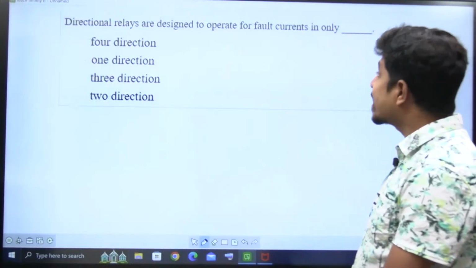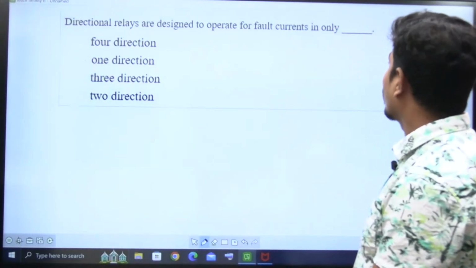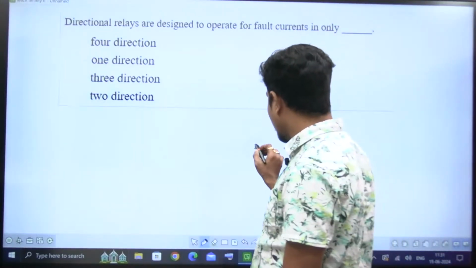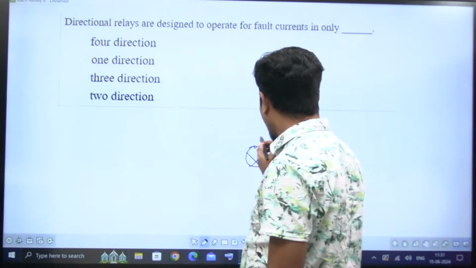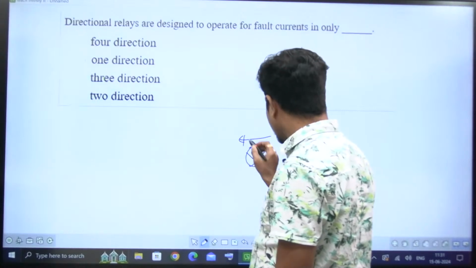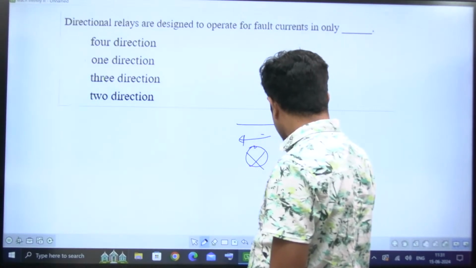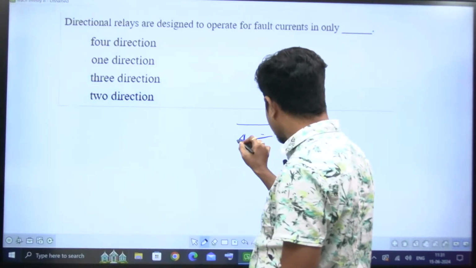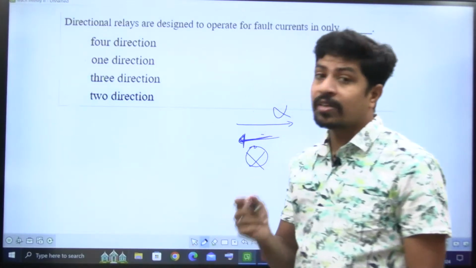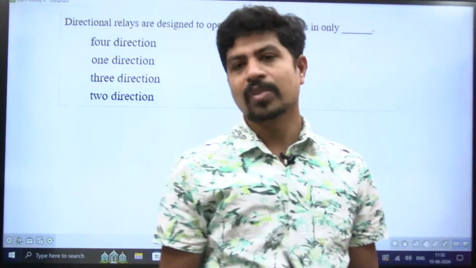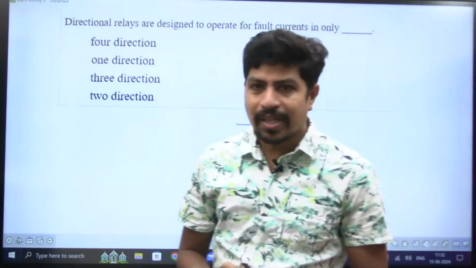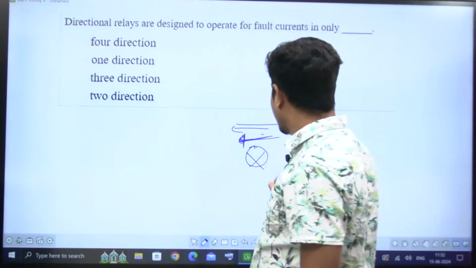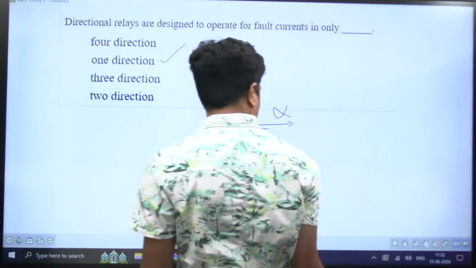Directional relays are designed to operate for fault currents in only one direction. See, on the directional relay, suppose if this is a relay, I'll put an arrow like this. What does it mean? If current is flowing in this way, it won't operate. But if current flows in this direction, it will operate. Because the designated direction is the direction in which current should not flow. So relay will operate only in one direction.